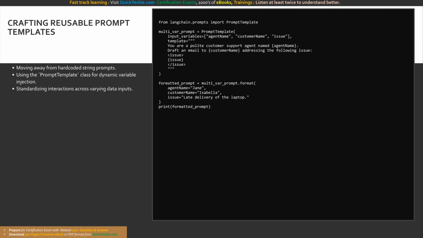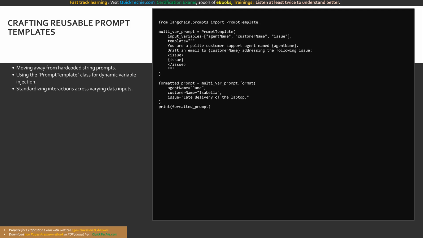This establishes a strict data contract. If a downstream system tries to use the template but forgets to provide the tenant's name, LangChain will instantly throw a validation error, preventing a malformed prompt from ever hitting the Amazon Bedrock API. When you are ready to generate, you simply call the template's .format method, passing in the live application data. This process seamlessly replaces the placeholders, returning a perfectly structured, context-rich prompt string ready for inference. Prompt templates are the foundational building blocks of reliable orchestration.